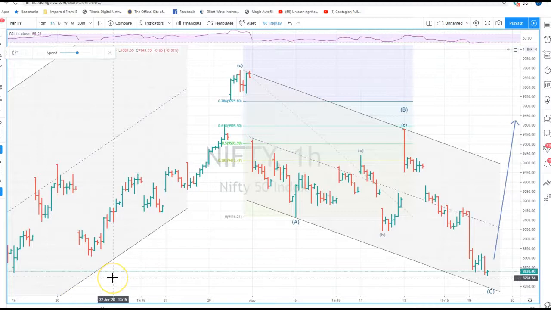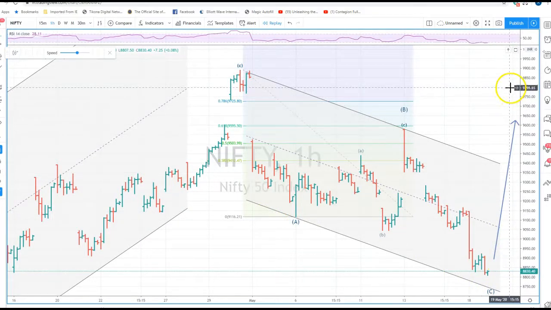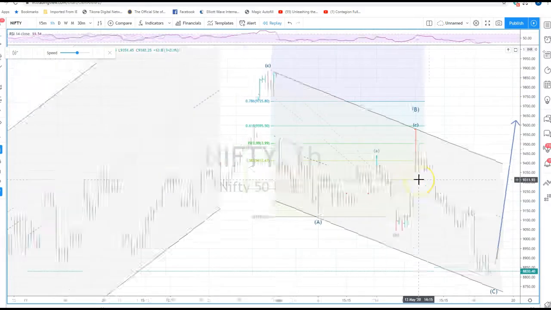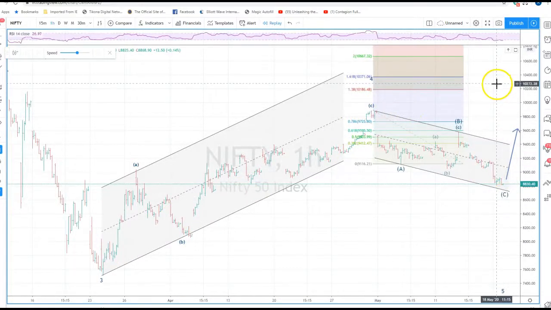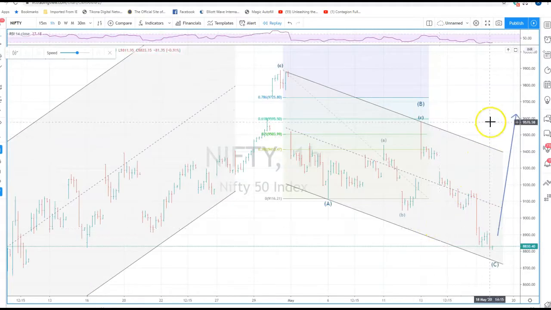The other possibility is a bullish possibility where this is a three-wave decline, A, B, and C, and then Nifty will take off to the upside for the next wave up. Therefore, this will convert to a WXY formation where we have a three-wave rise for W, a three-wave rise for X, and a three-wave rise for the Y. In that case, Nifty should go beyond this high, which is 9891, to almost 10,000 levels to finish wave Y. And that will take maybe about 2 weeks or so to finish wave Y.